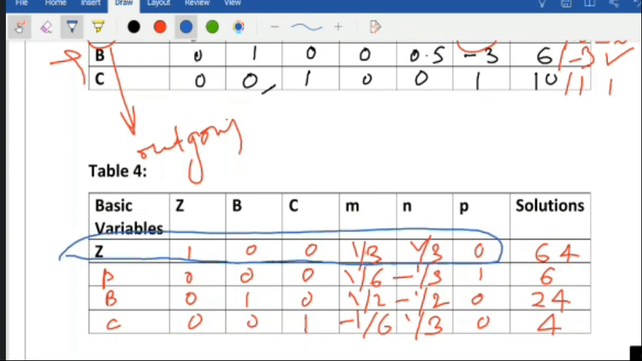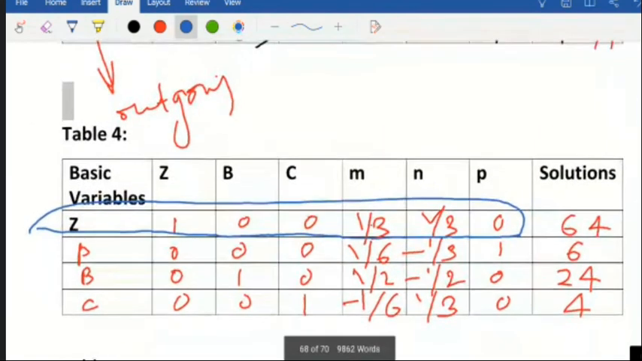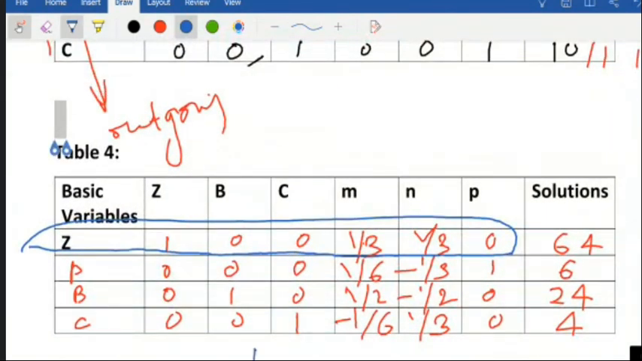So what is the value of B here? You can observe from the solution last column. In the last column, B we are getting equal to 24, and C we are getting 4. So B equal to 24 and C equal to 4. That means the company should produce 24 bats and 4 chess.